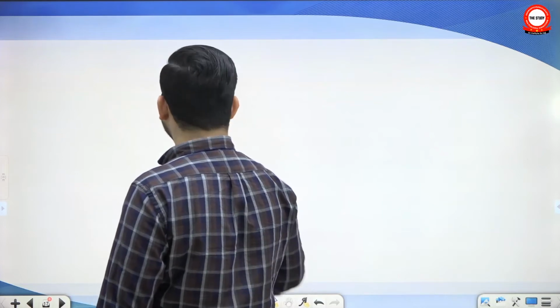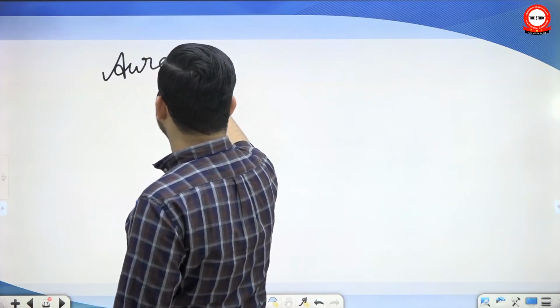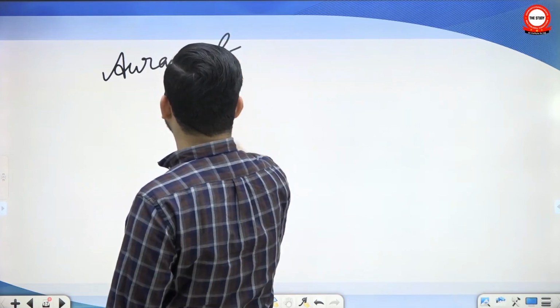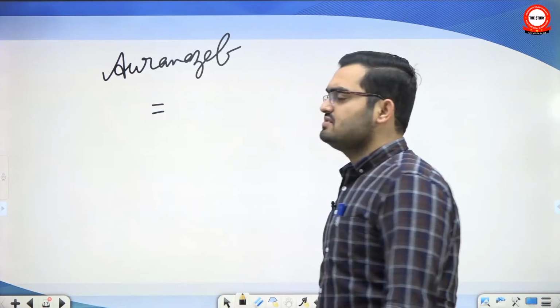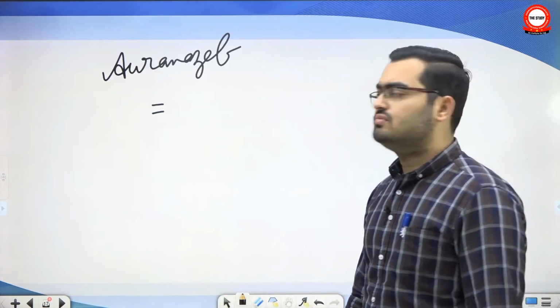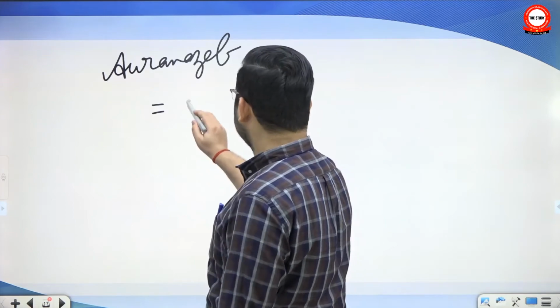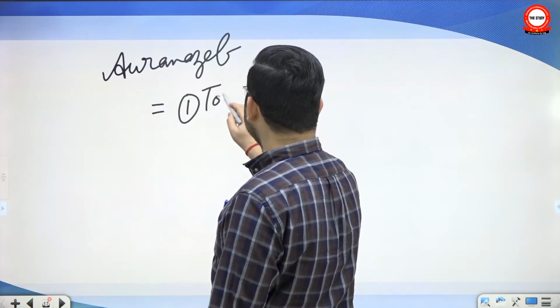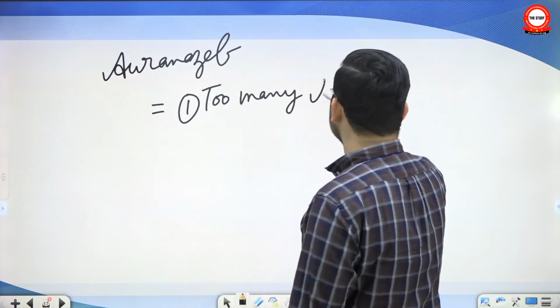But what happened during Aurangzeb's reign is often called the Mansabdari crisis or Jagirdari crisis. The Jagirdari crisis is that you don't have enough Jagirs to give to Mansabdars. On one hand, too many Mansabdars.